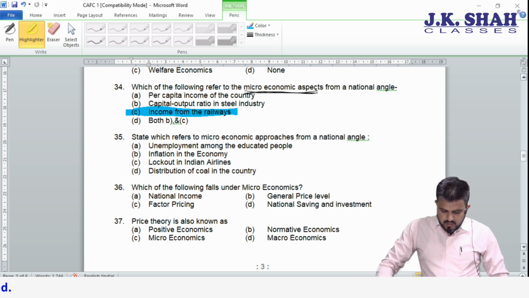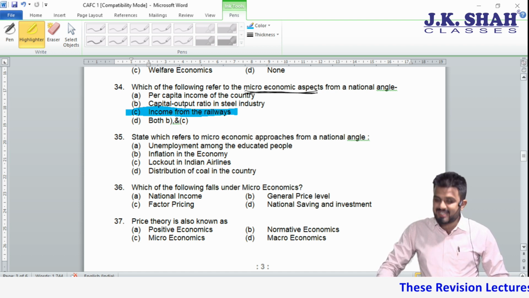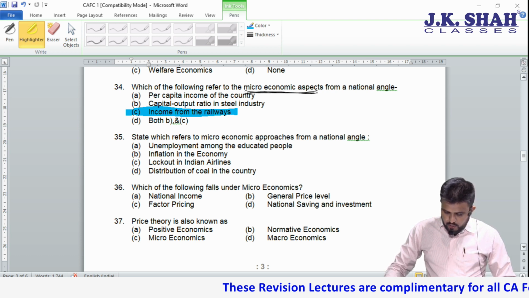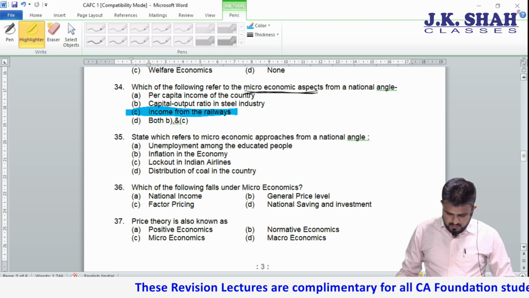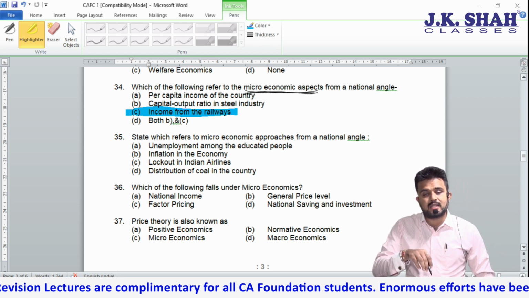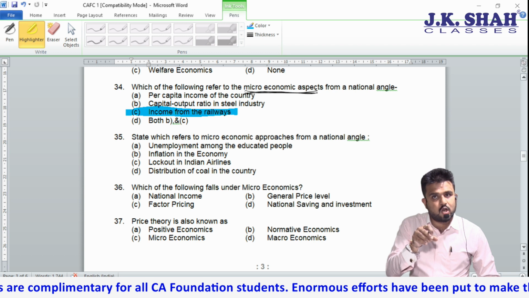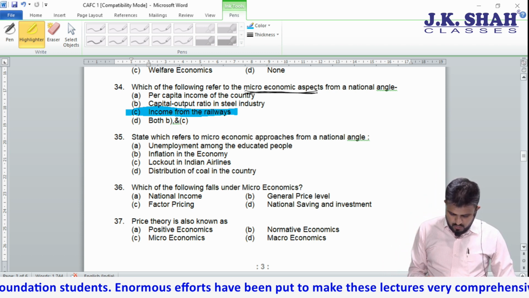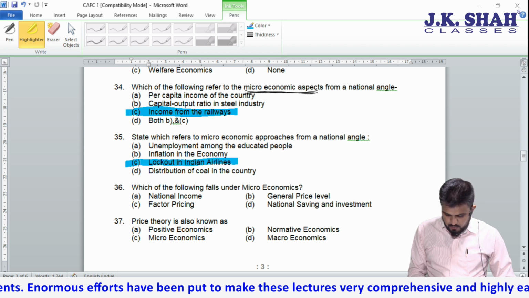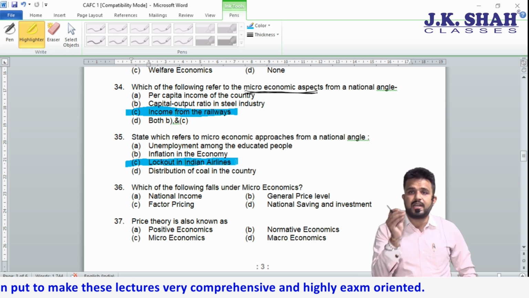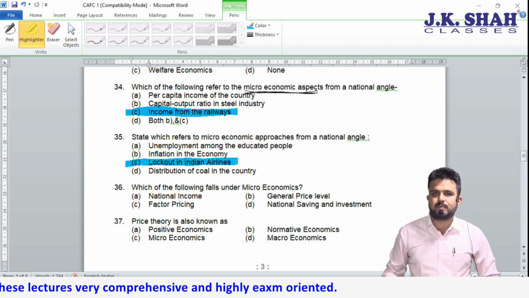State which refers to microeconomic approach from national angle. Once again, micro approach. Unemployment among educated people, this is macro. Inflation, macro. Lockout in Indian Airlines, only one company there is a lockout. Distribution of coal in the country, no. This has a micro approach. Indian Airline is a company. In fact, Indian Airline was a company. Now it has been shut down.